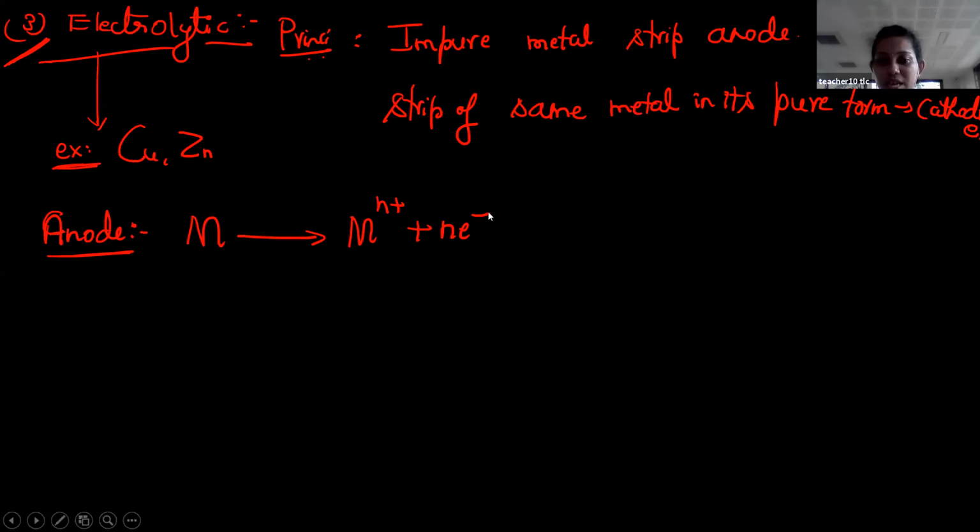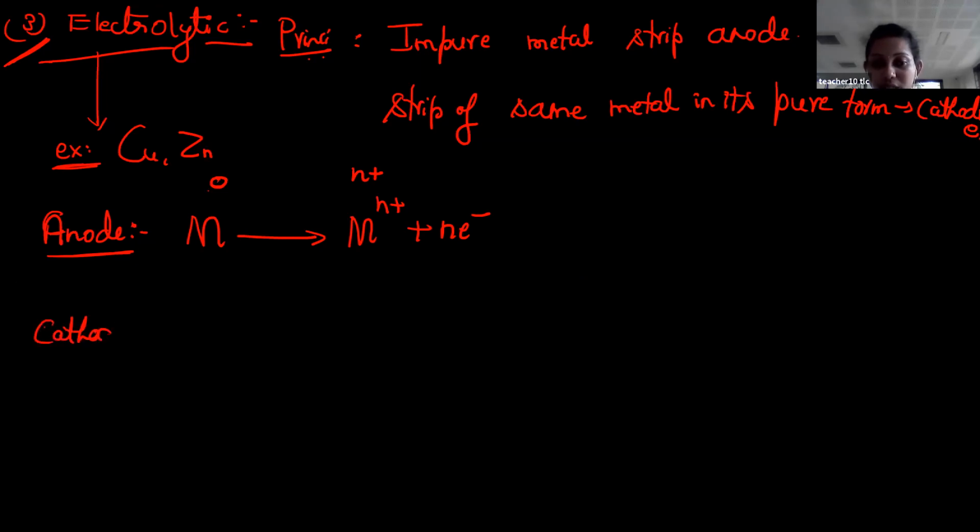Oxidation means what? If nothing is written, then the metal is in its pure form, so the oxidation state is 0. If it is written as n plus, the oxidation state is n plus, which is greater than 0, correct? So this process is nothing but oxidation. This happens at anode.